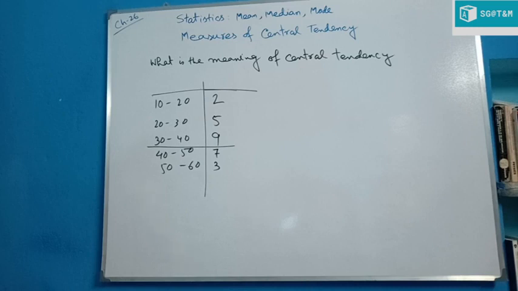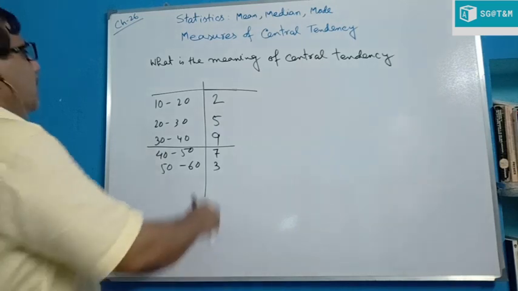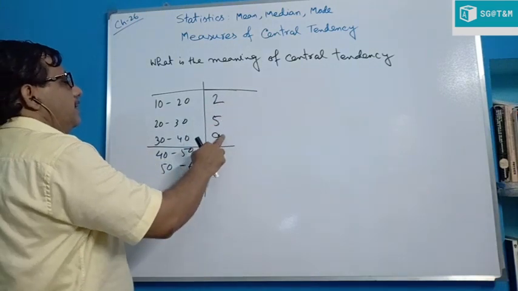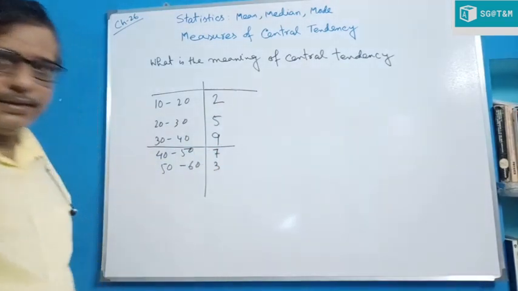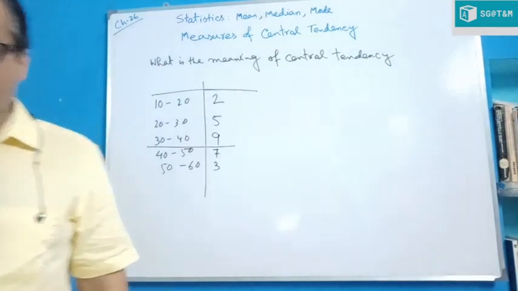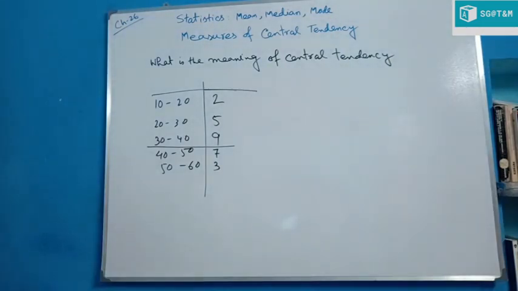Starting with very low frequency, the class frequency gradually increases till it reaches its maximum somewhere near the central or middle part of the table, and thereafter the frequency falls steadily till it reaches its minimum value towards the end. Obviously here you see the frequency gradually increases, this is the highest point, then gradually decreases. This is obviously central tendency.